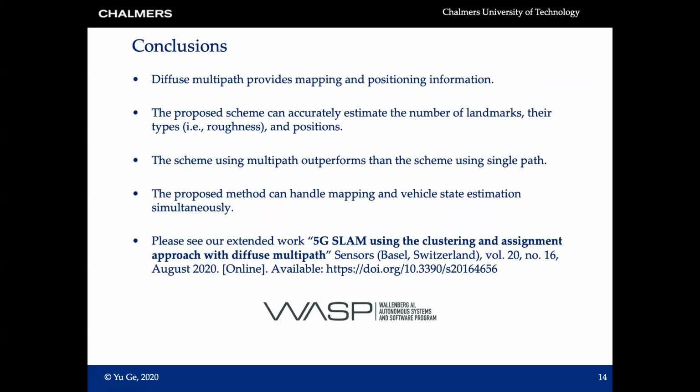Then the conclusions. Our conclusions are as follows. Firstly, diffusion multipath provides mapping and positioning information, and the proposed scheme can accurately estimate the number of landmarks, their types, and positions. And also, using more paths provides more information. That means using all paths in each cluster performs better than using single paths in each cluster. And also, the proposed scheme can handle mapping and vehicle state estimation simultaneously.